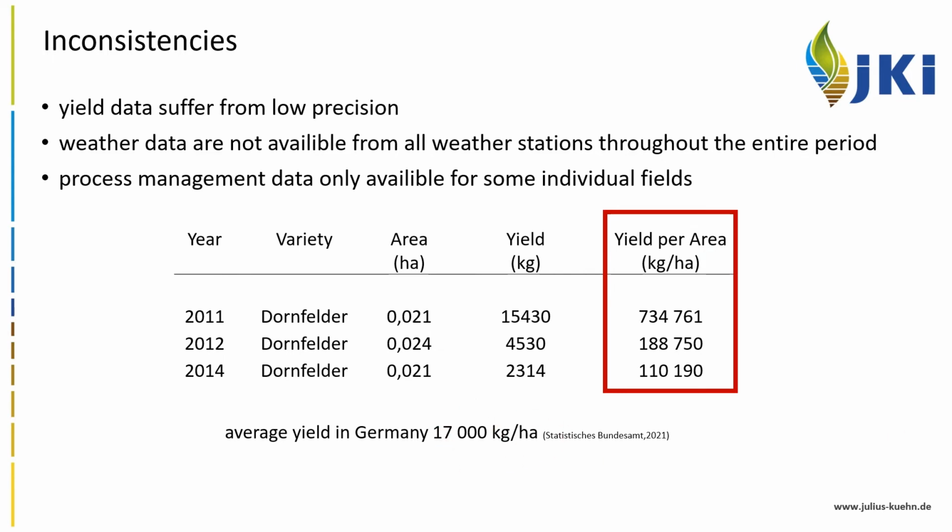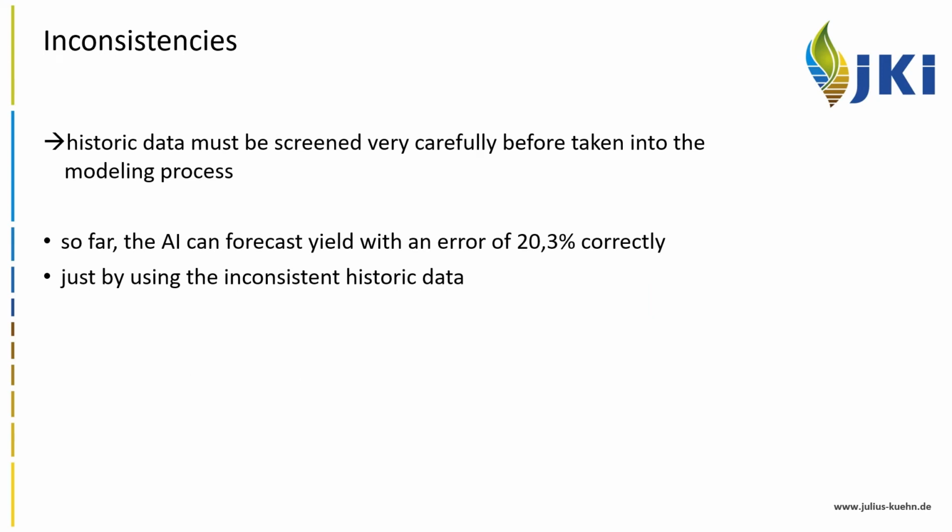This is a result of the problem that winemakers book the yield of several fields on only one field in the cooperative. Another problem was that the weather data are not available from all weather stations throughout the entire period. Most data is available from 2008 on. Also, process management data is only available from some certain plots. These inconsistencies can weaken the whole estimation, because we only have a relatively small number of fields at our disposal for the machine learning process.